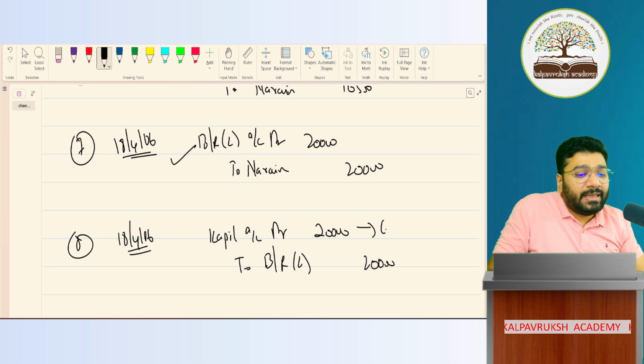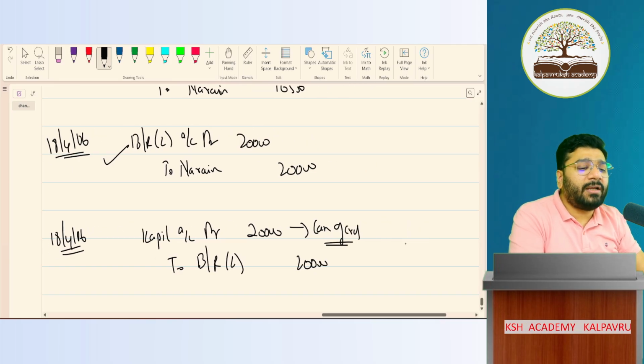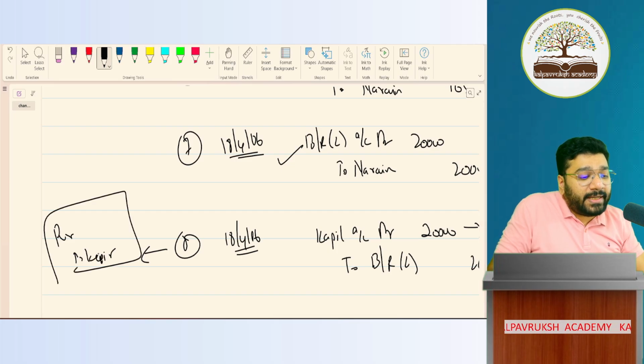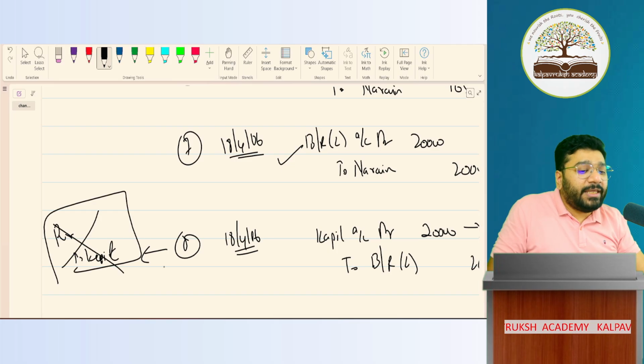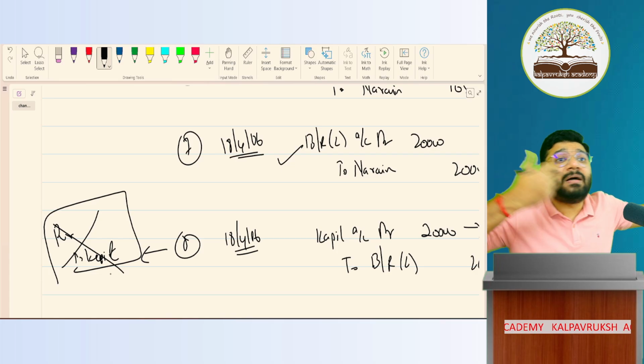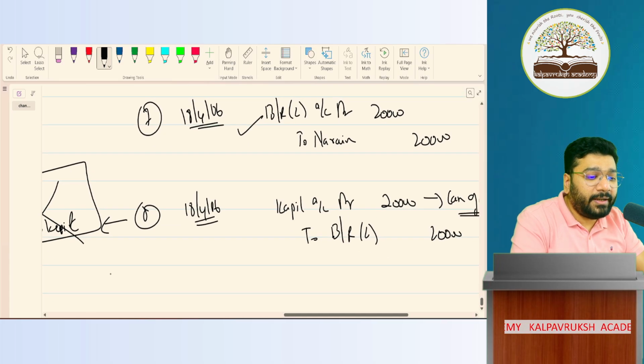And this is cancellation of the creditor. Sir, how did this creditor come? Because in the past you made a credit purchase. Purchase to Kapil. Sir, are we supposed to record this entry? Not required. I'm just telling you why Kapil became a creditor in my books of accounts, because we purchased from him earlier. Got it? Not got it?